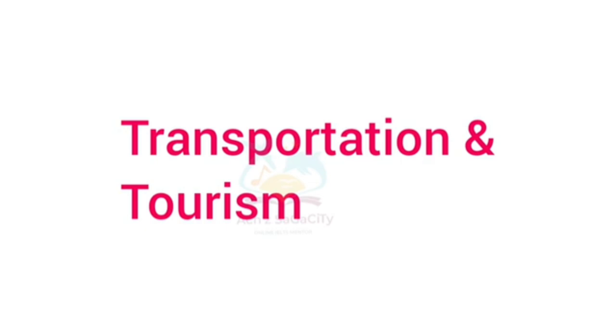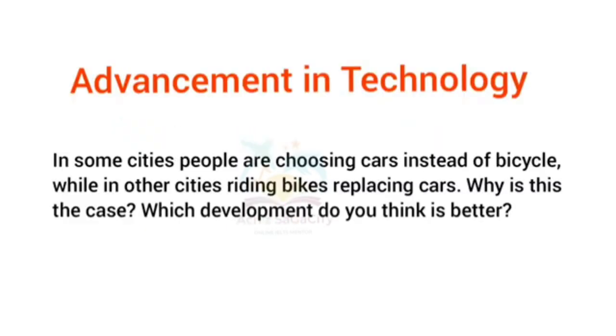So we will discuss some questions under this. First one, advancement in technology. In some cities, people are choosing cars instead of bicycles, while in other cities, riding bikes is replacing cars. Why is this the case? Which development do you think is better? Answer both questions.